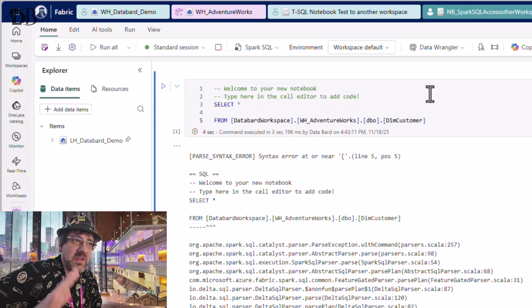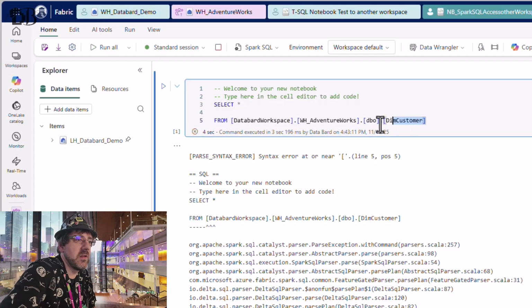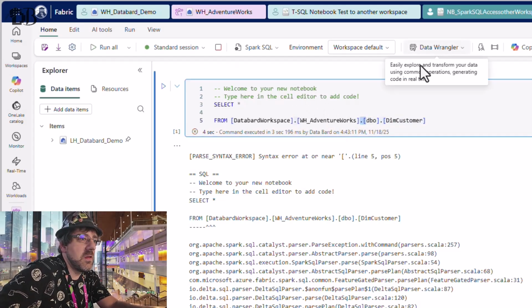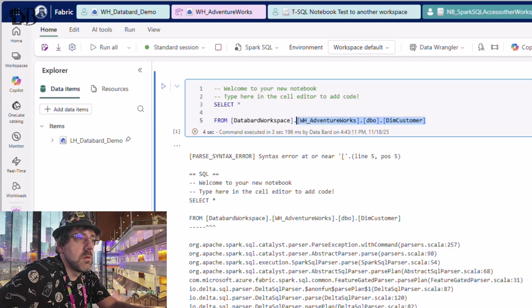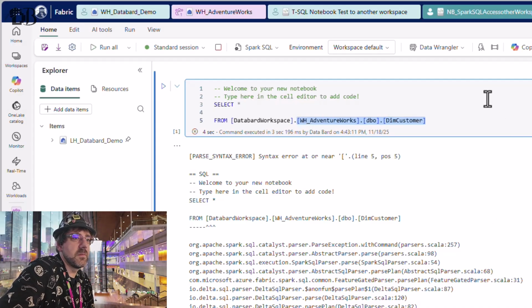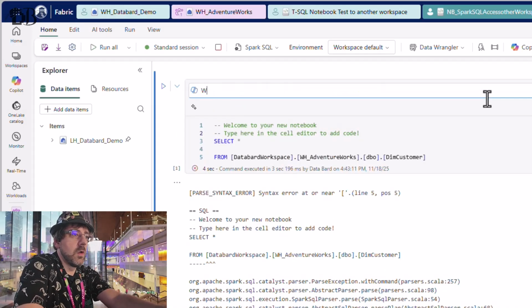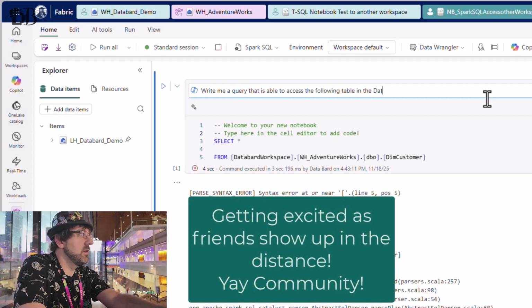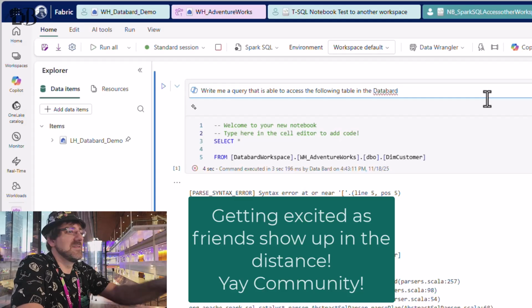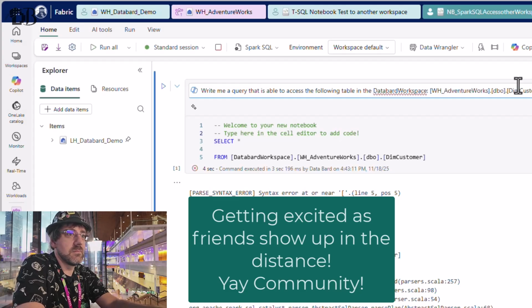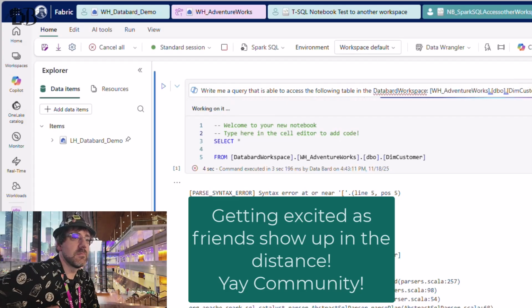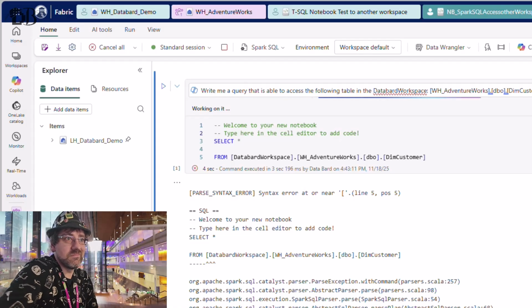You know what? I didn't even think about this, but I should have Copilot write this. Let's have Copilot write this. We're going to copy this. Let's see if Copilot can do it. Write me a query that is able to access the following table in the DataBard workspace. See what it comes up with here.